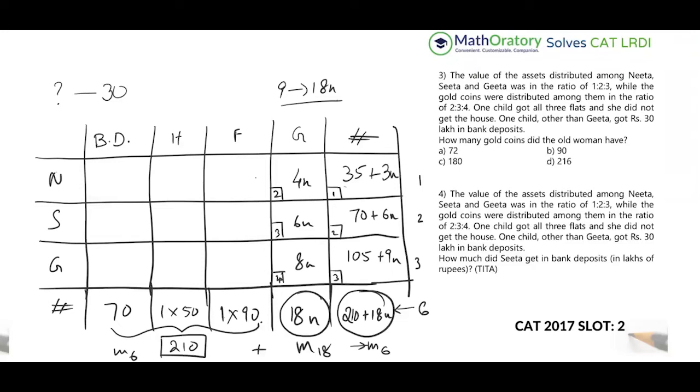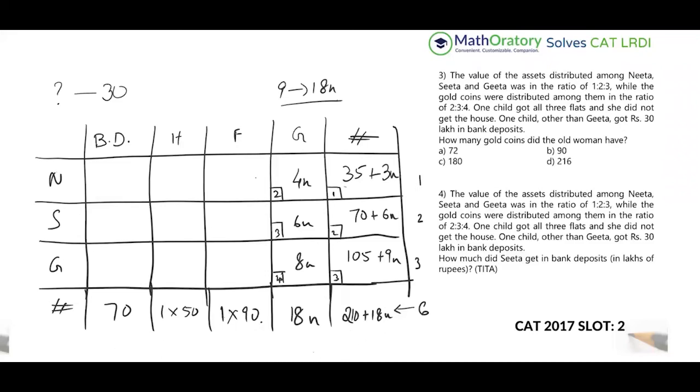Now let us work with this. I'm just taking these extra things off. This is not required anymore. So these are what we are working with. Additionally, what we know is that somebody gets 30 in the bank deposits, who is not Geeta, by the way. I don't know who this is, but definitely this is not Geeta. So I use this sign for not. Anybody else can get this.